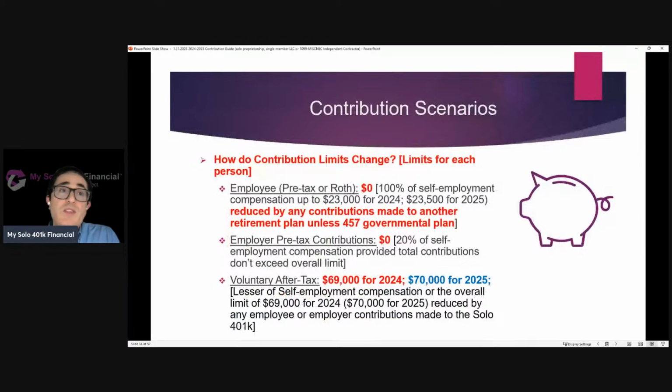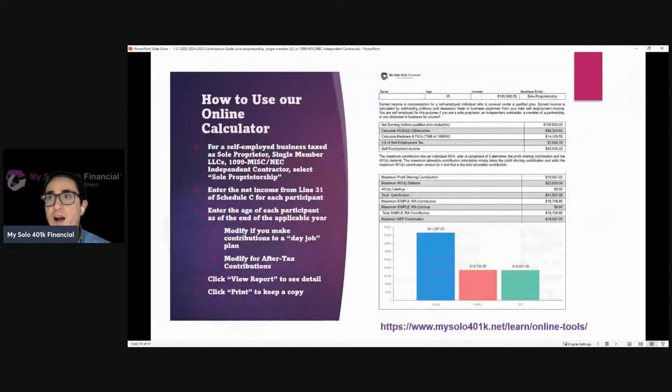So the limits are going to be the same as what we saw before. This just, again, emphasizes that when you have two participants in the same Solo 401k plan, each person's ability to contribute to the plan is based on their situation: their self-employment compensation, their age, their objectives, etc. All right, so hopefully that's helpful to illustrate some of those important concepts.